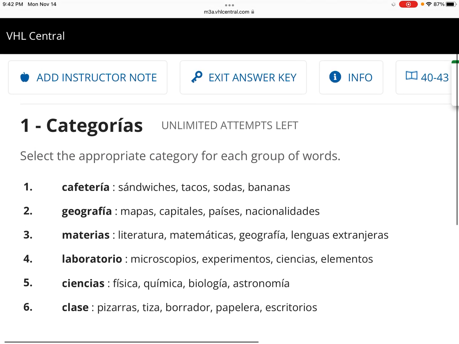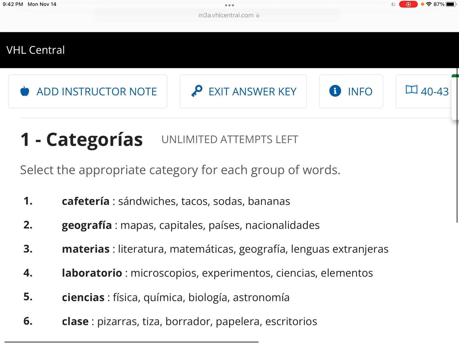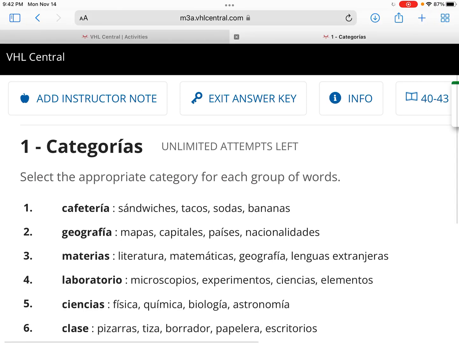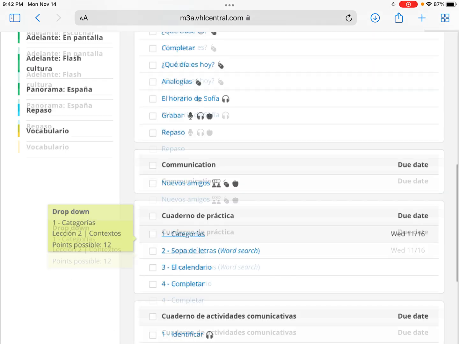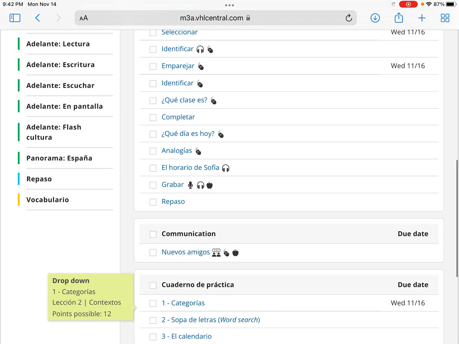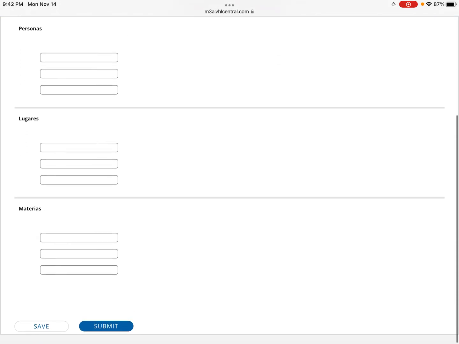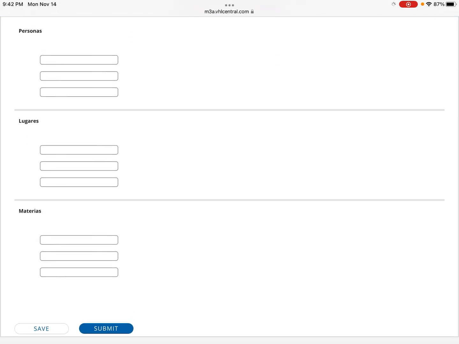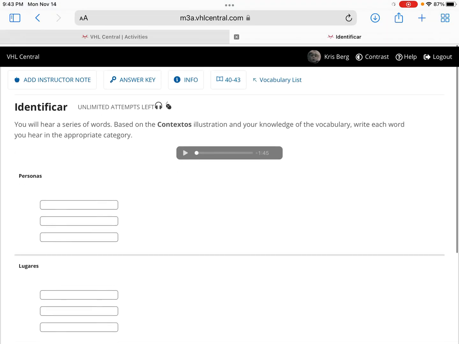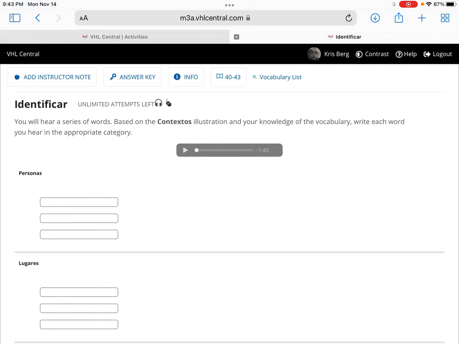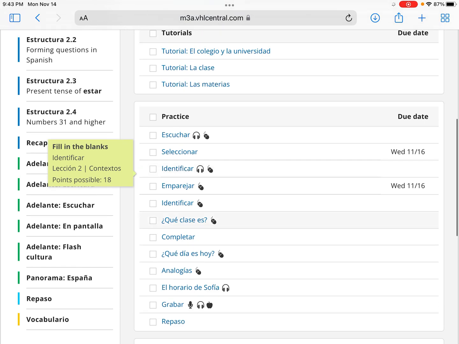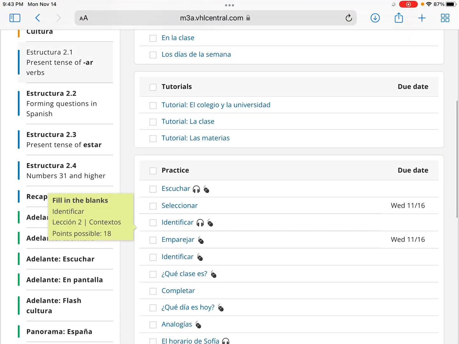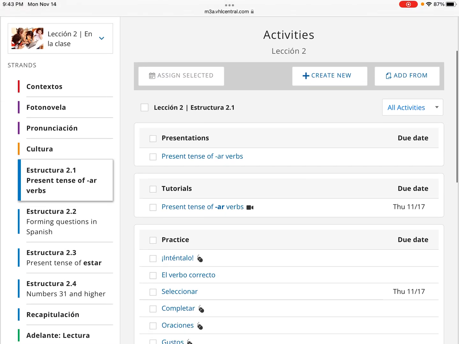You will have some homework for tomorrow. Do your best on there. Remember, after you submit something, let me go to an assignment here, like if I go to just identificar, just as an example. Remember, when you do this, you can save it. After you submit it, there's always practice, so if you get something wrong, you can do that. You will have some assignments for tomorrow. Let me just load them in here right away. So, things you have to do for tomorrow.